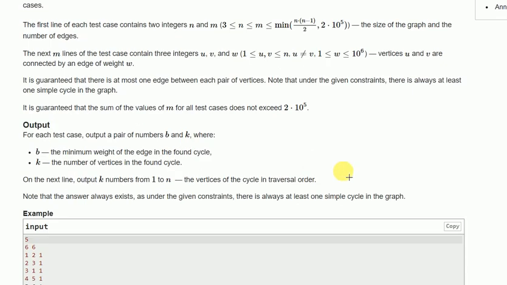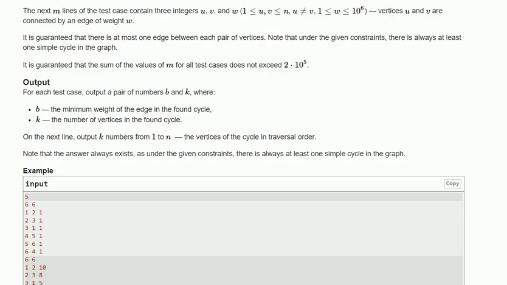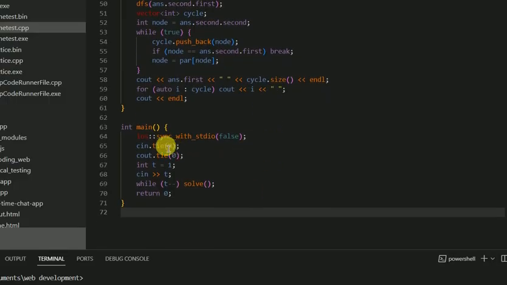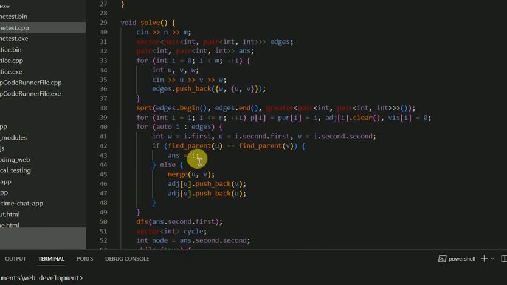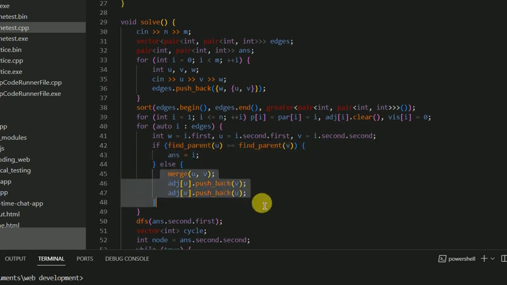Let me show the code. This is the code. We are simply using fast input. This is taking the test cases, and we take the edges and vertices. We take all the edges, insert them with weight, and sort all the edges. Whenever we find the first edge which forms a cycle, we use it as the answer; otherwise we merge the edges.